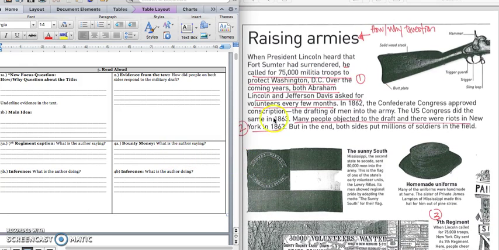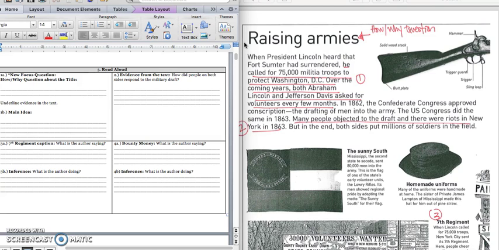Armies. And just like with all nonfiction texts, we're going to turn that title into a how or why question so that we can figure out our main idea. And so the title of the text is Raising Armies. And so we really want to think about who was raising armies to help us develop our question. And we know that the Union and the Confederate States were raising armies.